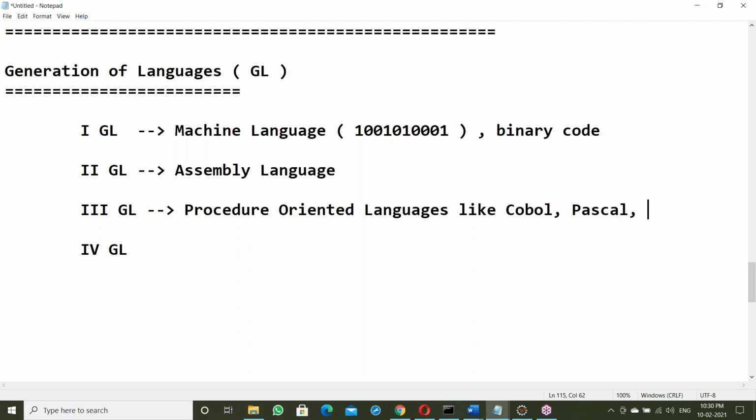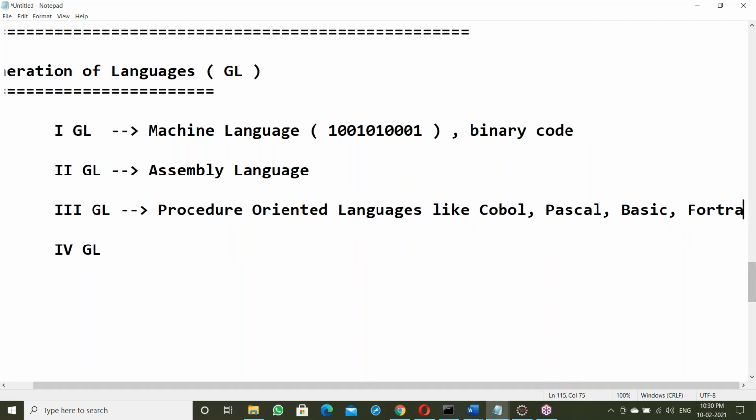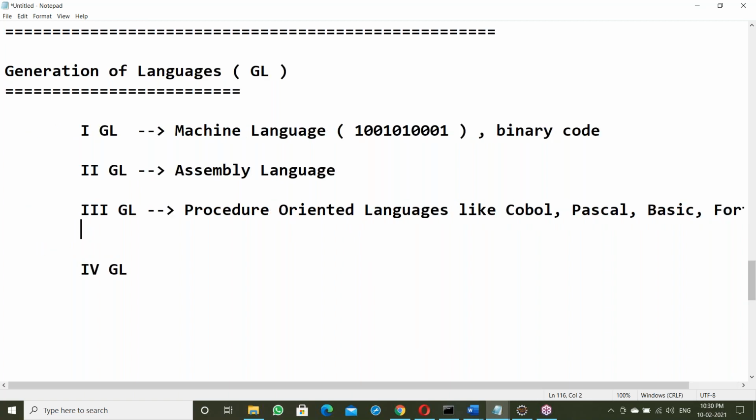Pascal, Basic, Fortran. They are very old languages. Next, Python comes under procedure oriented language.